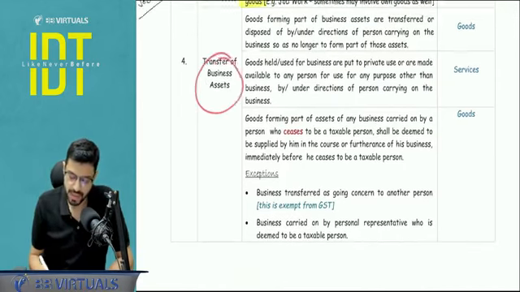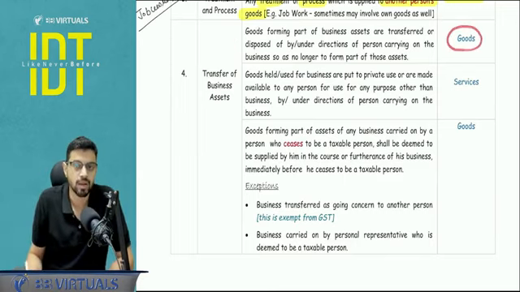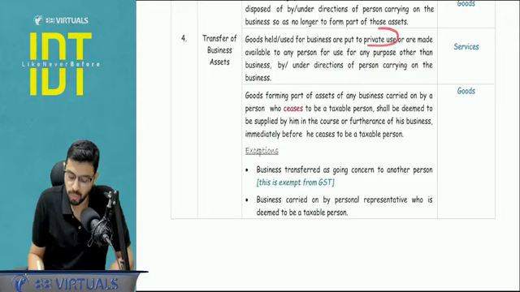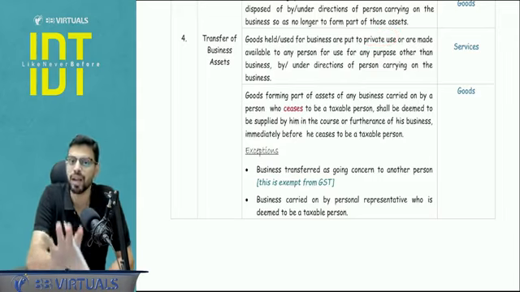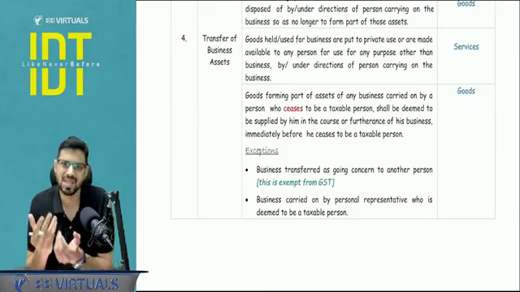Now, transfer of business assets. So, for example, if you are transferring the business assets to anyone, it would be considered as a sale of goods. But if you are not transferring, but you are putting it for private use, so again, this is a temporary use, it would be considered as service. You don't have to learn this, it's a simple logic.